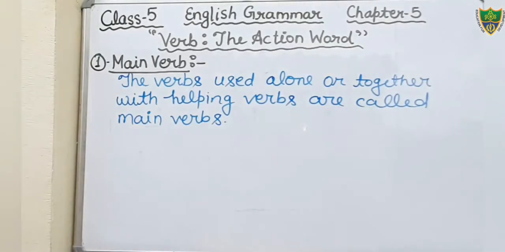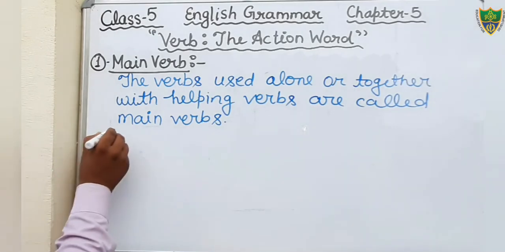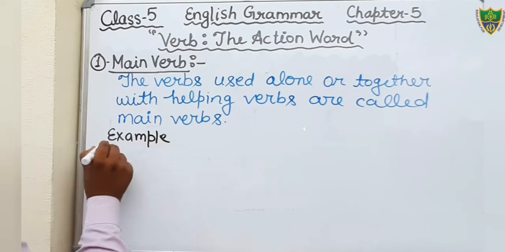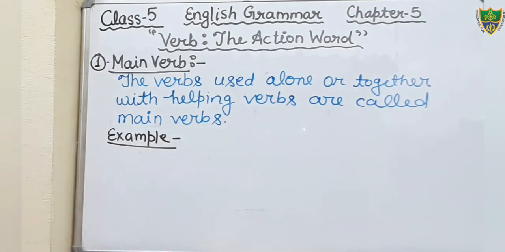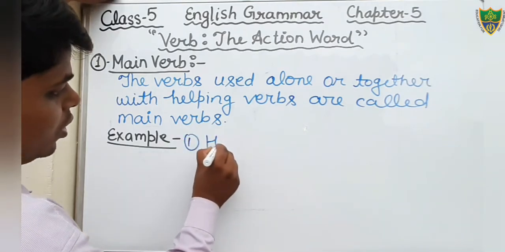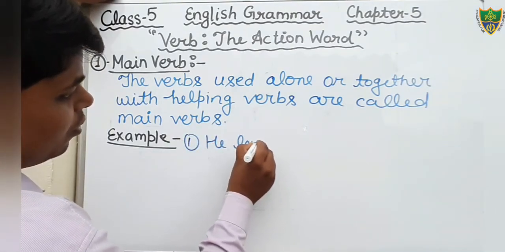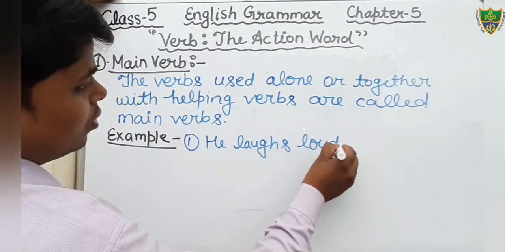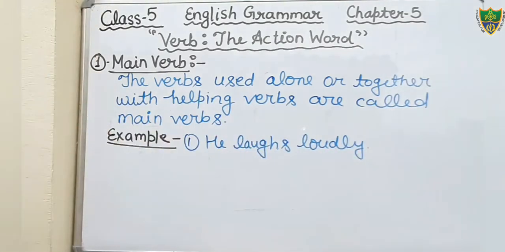For example, just see the example. He laughs loudly. Okay, students, just see here in this sentence.